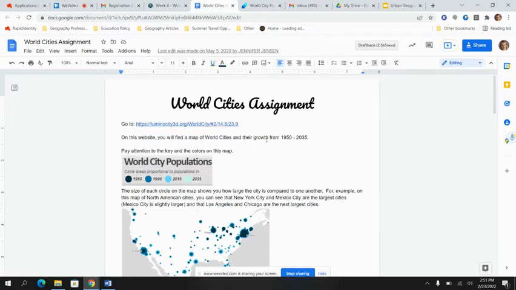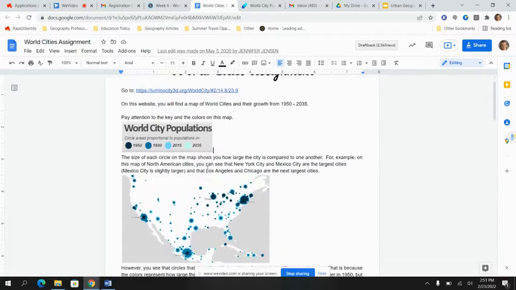But one thing I want you to do before you start this assignment is I do need you to really pay attention very carefully to the instructions, because the map is a little bit tricky to understand, but that's because these circles that you're taking a look at that represent different cities have various colors within them. And the darker the color, the population expanded in that city earlier in time.